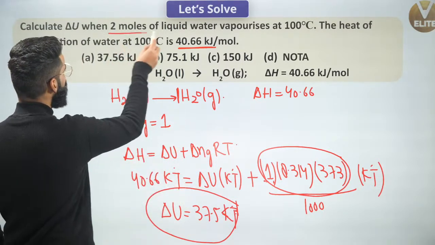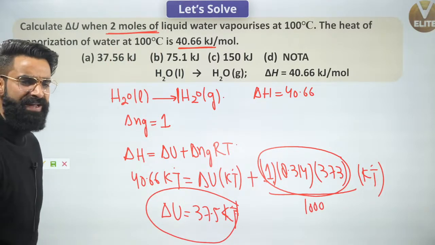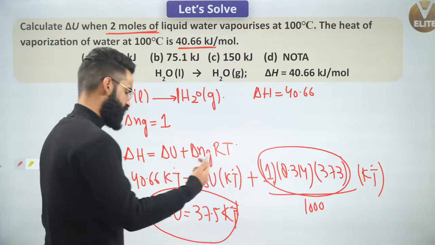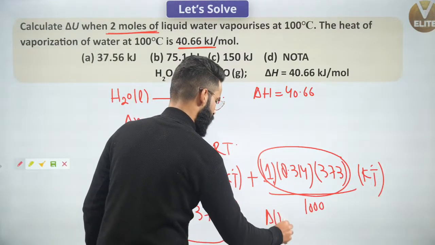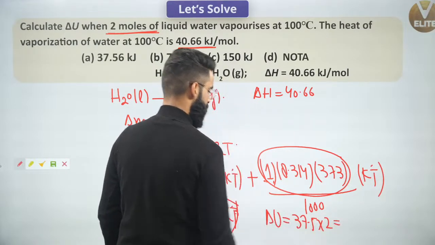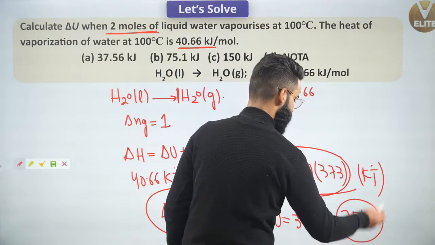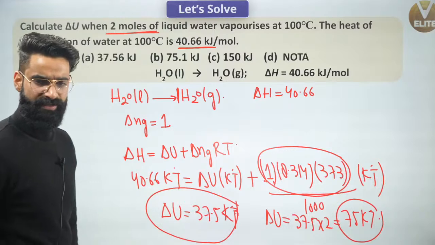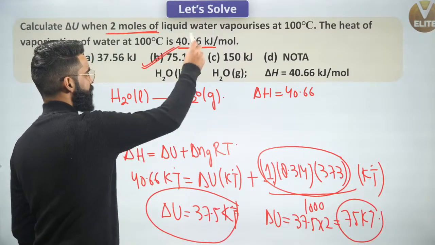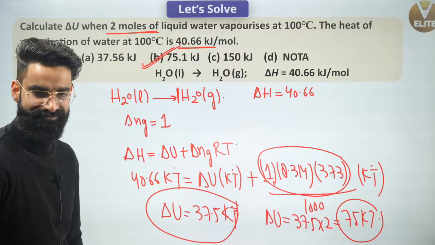But do I have only 1 mole of liquid water? I have 2 moles of liquid water. So for the vaporization of 1 mole of liquid water, delta U value is 37.5. So for the vaporization of 2 moles of liquid water, delta U is going to be 37.5 multiplied by 2. Value is going to be 75 kilojoules. So for the vaporization of 2 moles of liquid water, the value of delta U will be coming out to be 75 kilojoules right here. And option 2 is going to be the correct one among all, yeah?